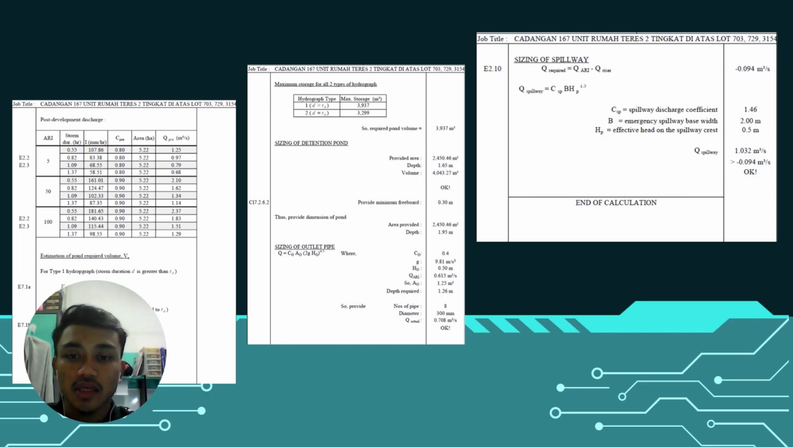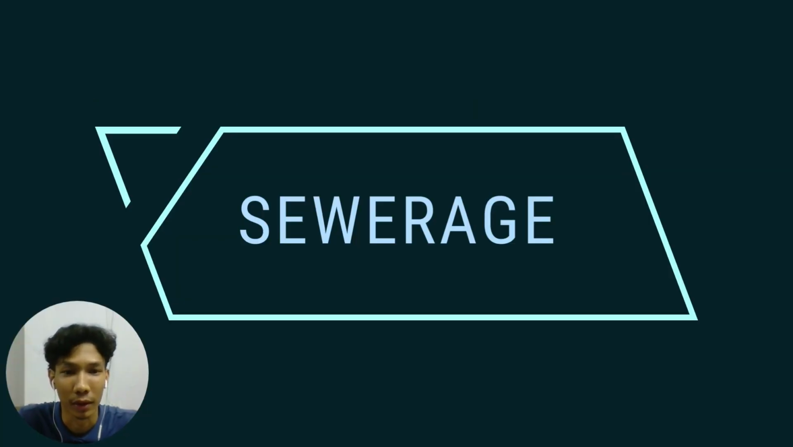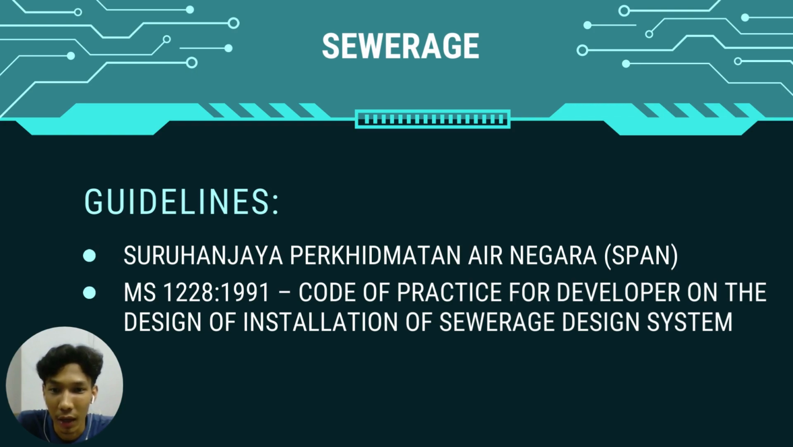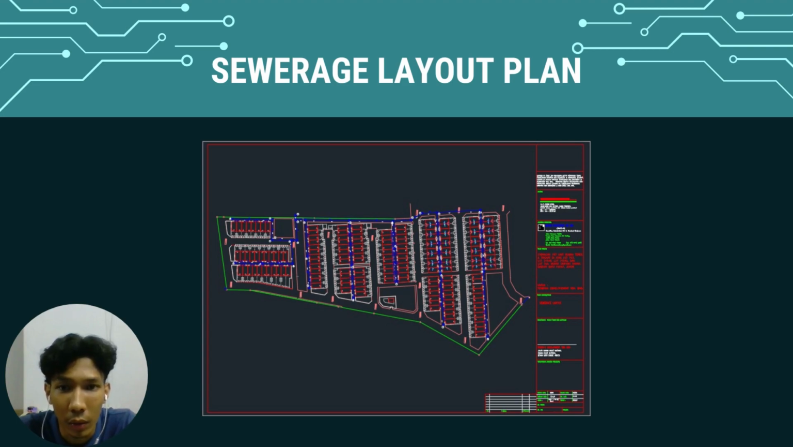That means okay. For the sewerage part, first is the sewerage guideline. The guideline that we follow is Suruhanjaya Perkhidmatan Air Negara and MS 1228:1991, which is the code of practice for developers on the design and installation of sewerage systems. And this is our sewerage layout plan, and in this layout plan we show the flow of manholes and the sewerage layout until the water storage.